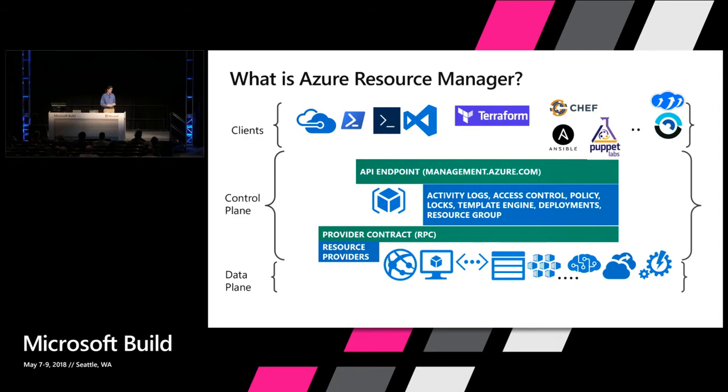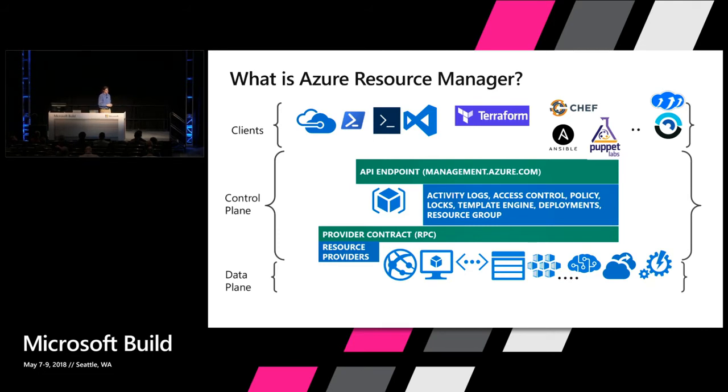Things that are part of the control plane are really activities that don't require a lot of data to be processed. This ARM front door endpoint has an 8 megabyte limit for a particular request size. So if it is larger than 8 megabytes, if you're going to do a big Cosmos DB query and try to get all your records, all of your orders, that should never go through the ARM control plane. That is not something that we would, through a review process, want a resource provider team, a service team, to model within the control plane, because your template shouldn't create it. That should really be a data plane operation.